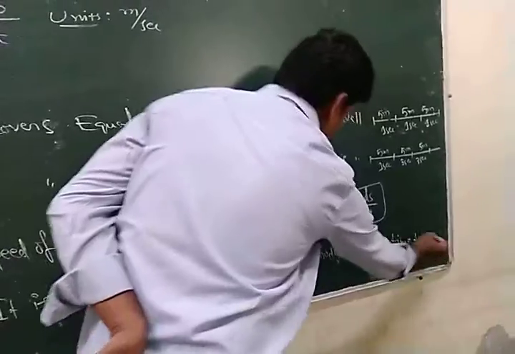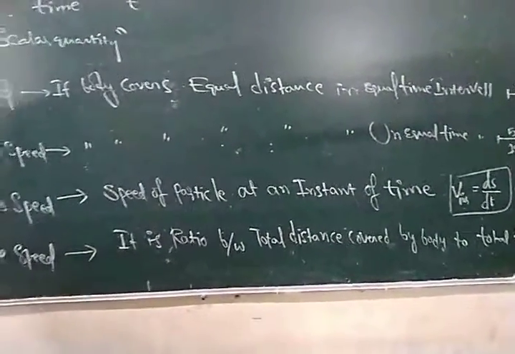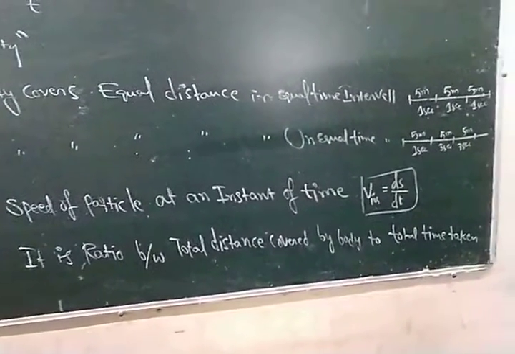So it is called average speed. Here let me discuss the average speed concept.